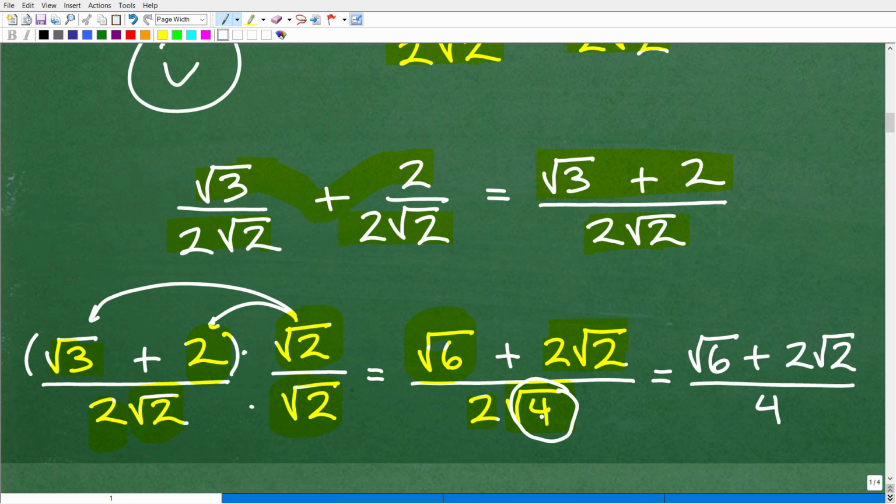Square root of 4 is 2. Of course, it's positive and negative, but we'll just keep it nice and easy. So that's 2 times 2, which is in fact 4. Okay, and here now is your final answer.